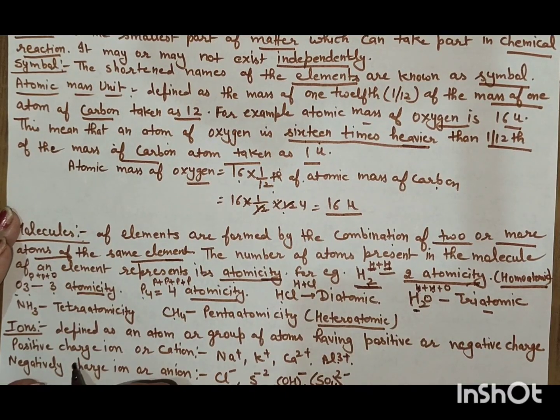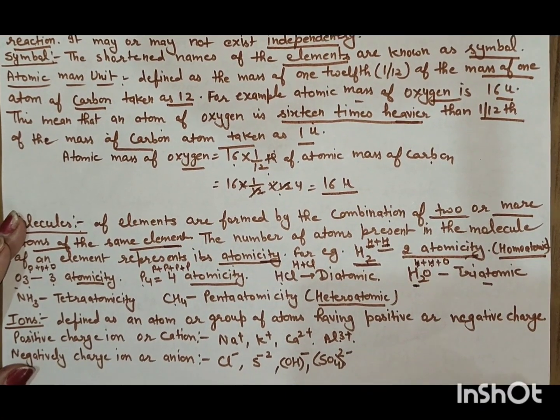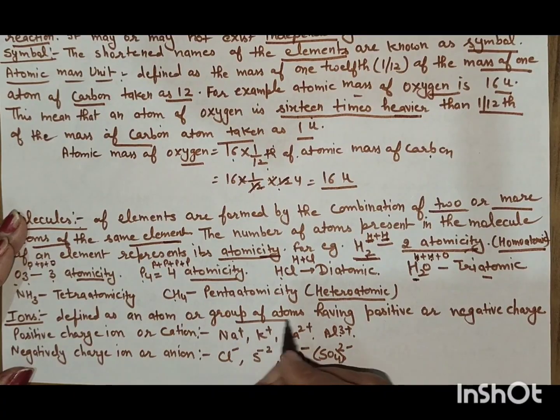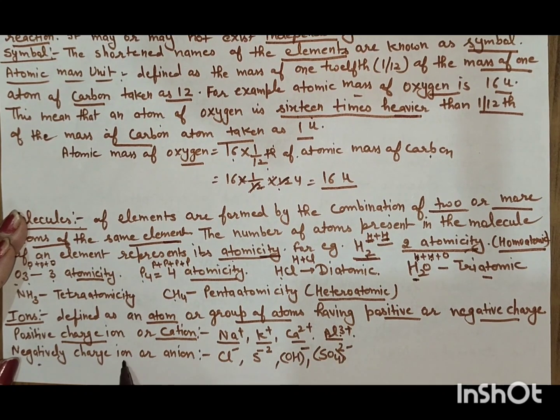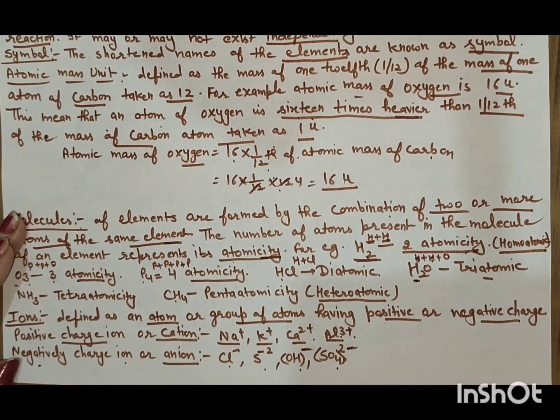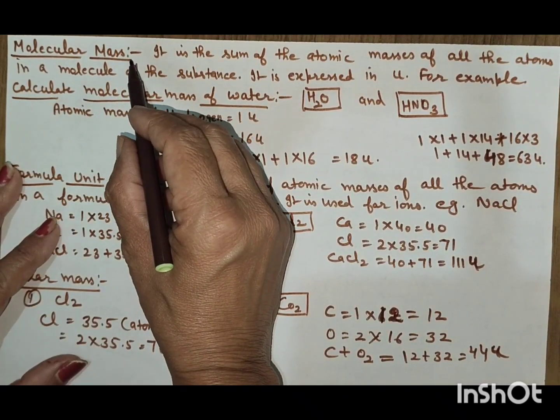Ions. Ion is defined as the atom or group of the atom having positive or negative charge. Positive charge ion is called the cation. Sodium, potassium, calcium, aluminium, all these carry the positive charge and these are all the cations. Negatively charged ions are called anions. Chlorine, sulfide, hydroxide, sulfate, all these carry negative charge. These are the anions.